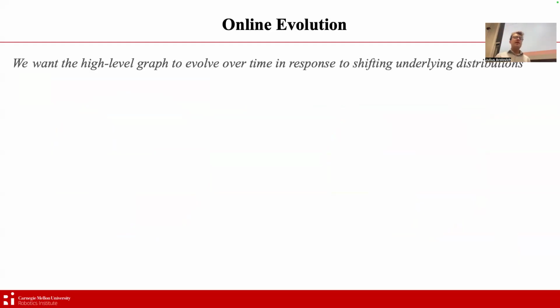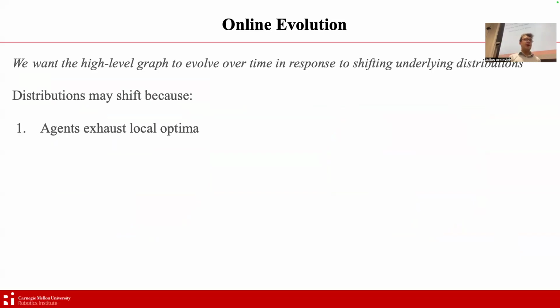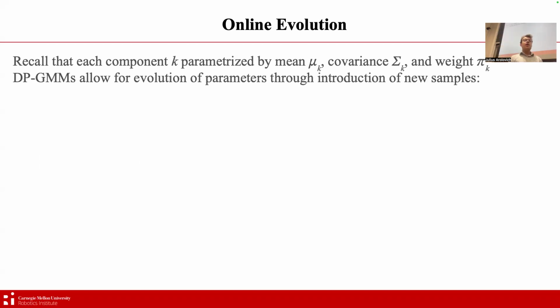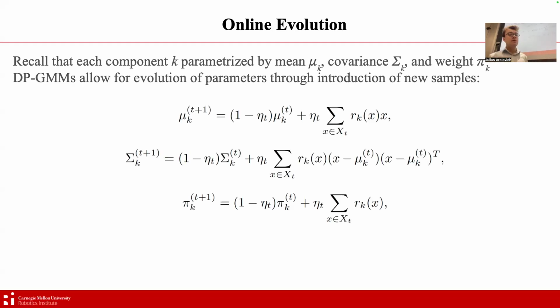So the final component is this online evolution of the high-level graph. We want the high-level graph to evolve over time in response to shifting underlying distributions. The underlying distribution may shift, for example, because agents may exhaust local optima, or because new information is introduced that we now want agents to cover as well. Recall that within our Gaussian mixture model, each component, call it K, is parameterized by a mean, a covariance, and a weight. The mixture models allow for a very intuitive evolution of parameters by sampling from this new distribution and conducting updates to the parameters via an expectation maximization approach.